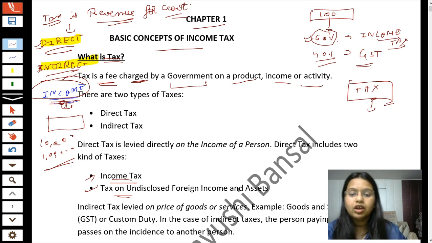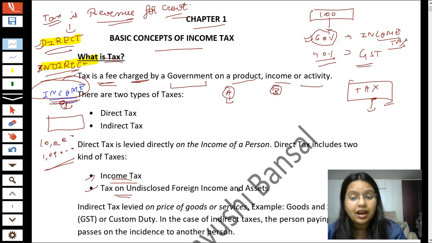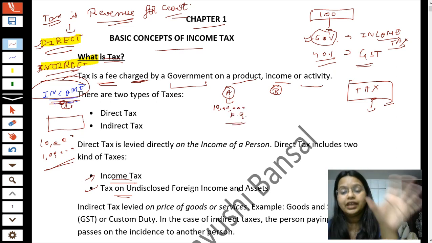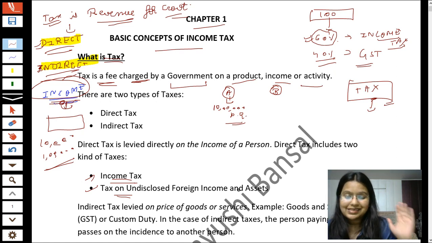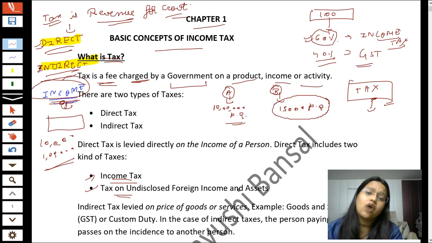Why is it unfair? For example, let's suppose there are two persons. The first one is Mr. A, the second one is Mr. B. Mr. A is earning 10 lakh per annum. Per annum means per year. In a year, Mr. A is earning rupees 10 lakhs, and Mr. B is earning a very low amount. How much? He is earning only 15,000 per annum.